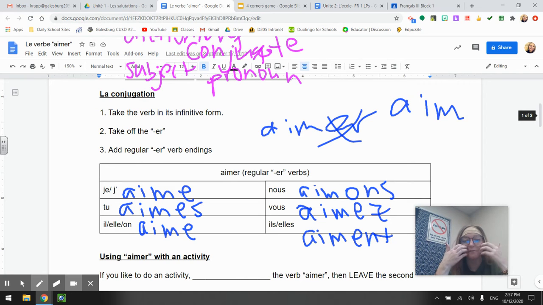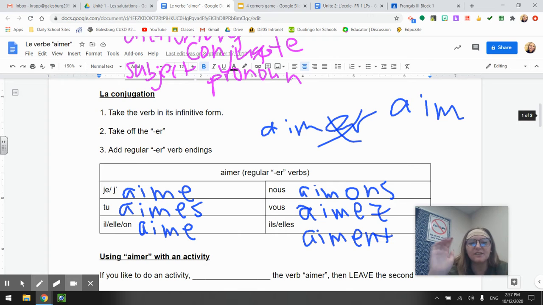So this is the first verb you're learning how to conjugate rather than avoir. Avoir is an irregular verb, so it doesn't really follow a pattern. But here, these verbs do follow a pattern, okay?